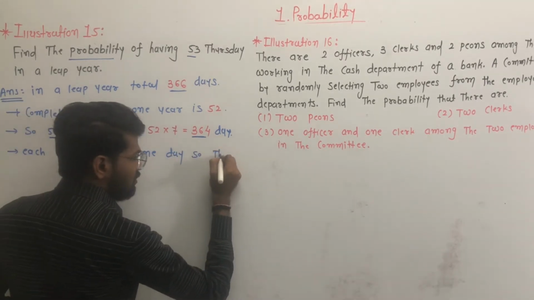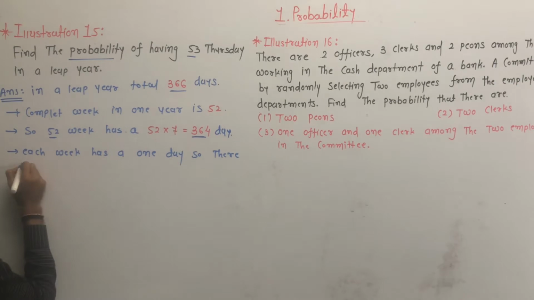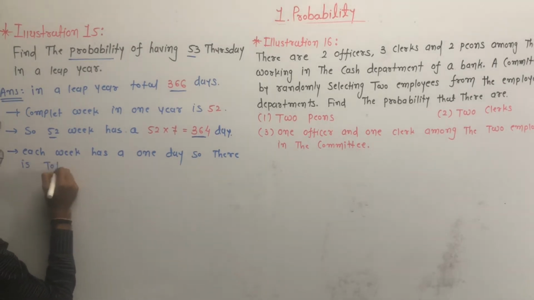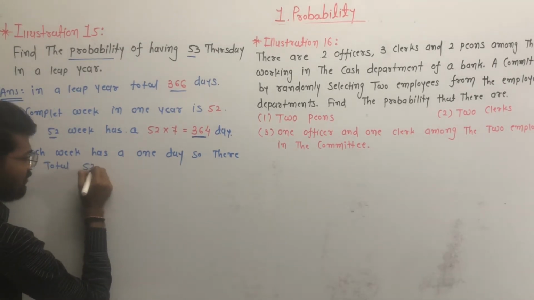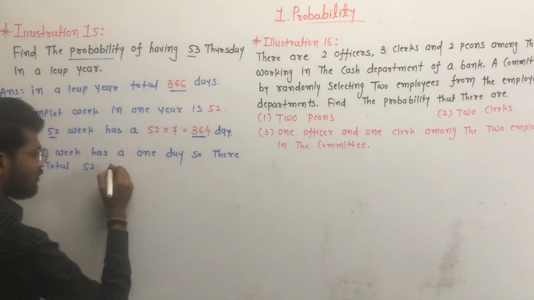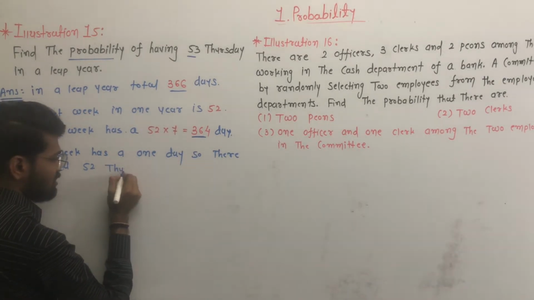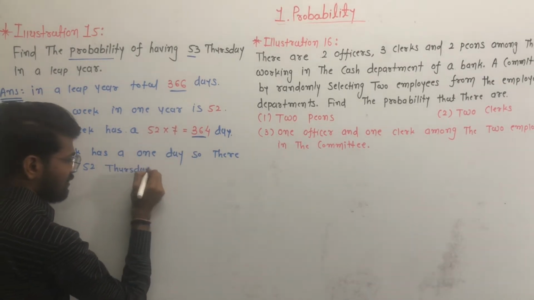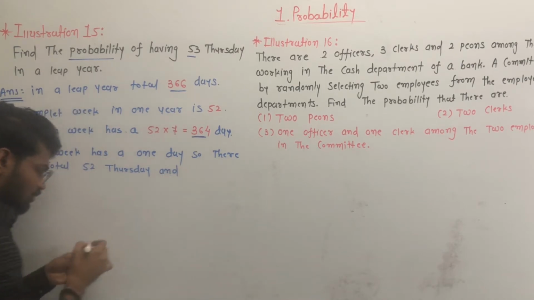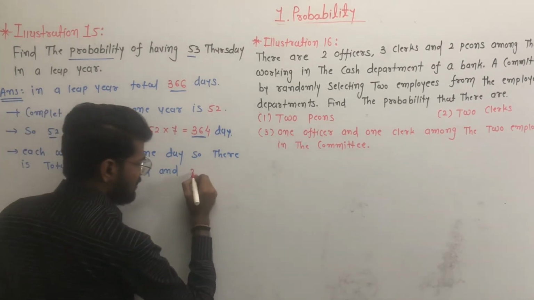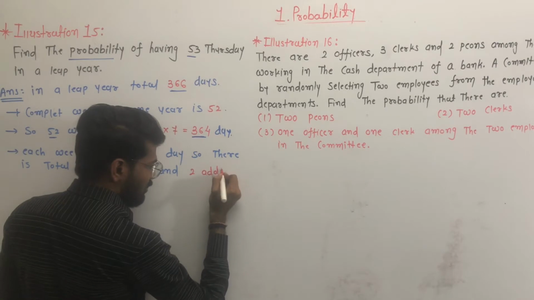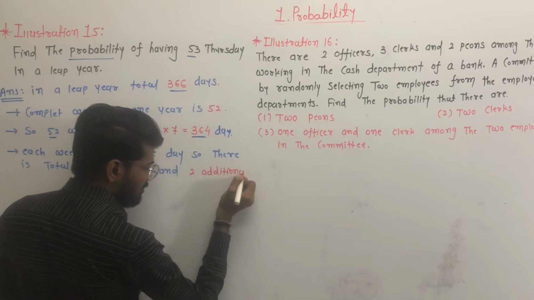So there are a total of 52 Thursdays and 2 additional days.